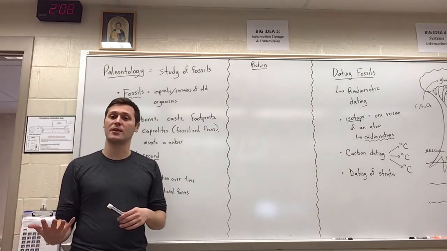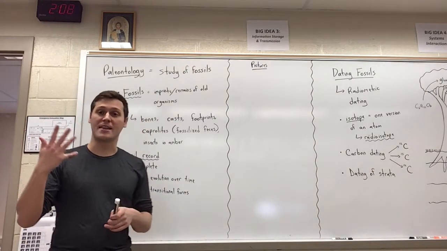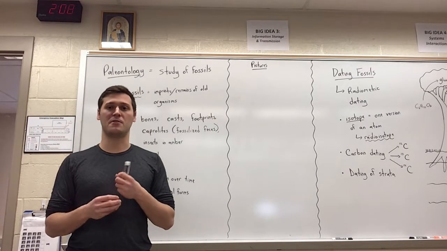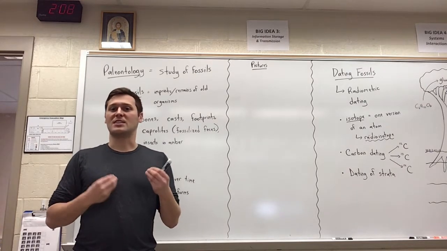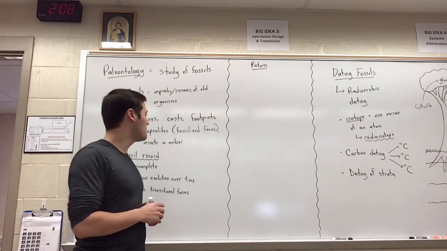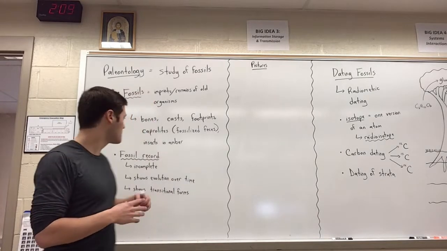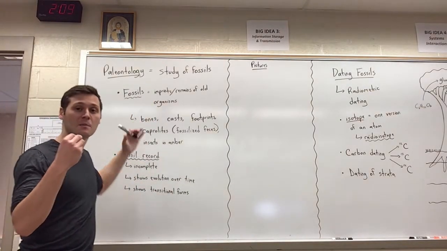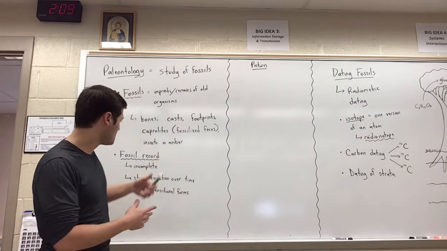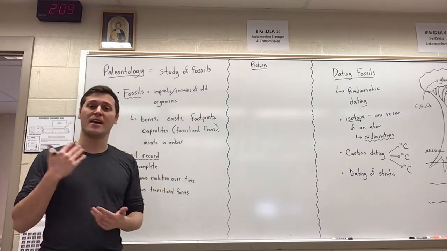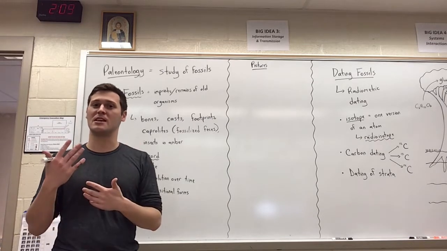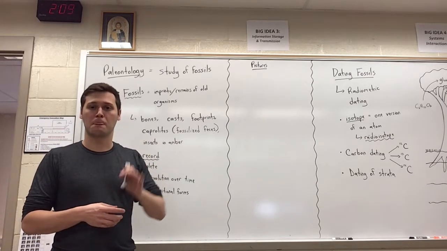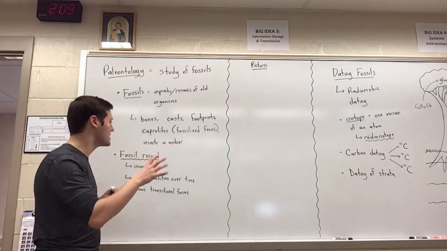Footprints could be considered fossils, and that could also give us some idea of the behavior patterns of certain organisms, perhaps. Same thing, coprolites. Coprolites are fossilized pieces of feces, so poop. And so coprolites could also give us an indication of an organism's behavior whenever they lived, however many millions of years ago.